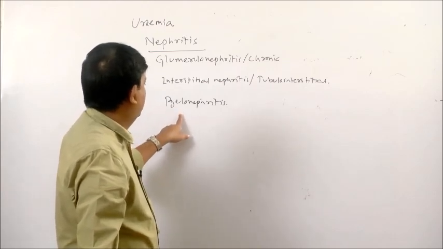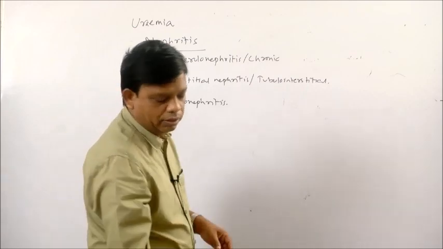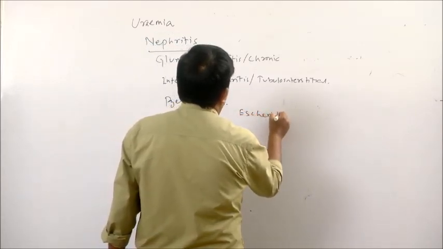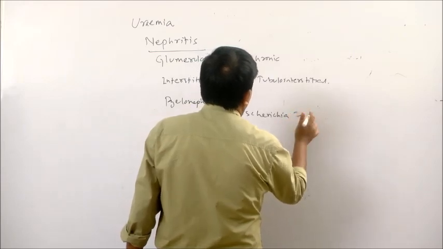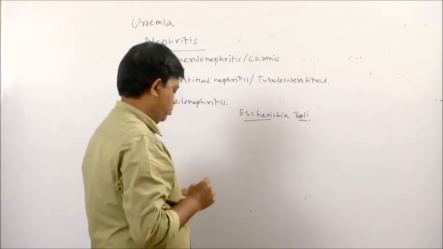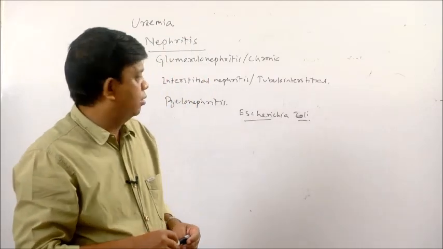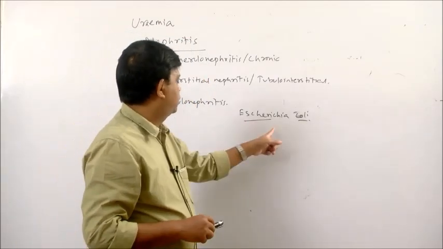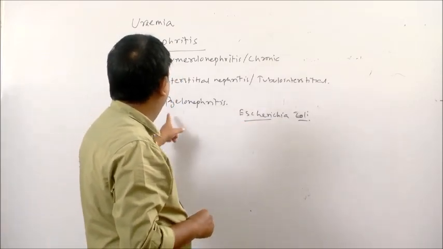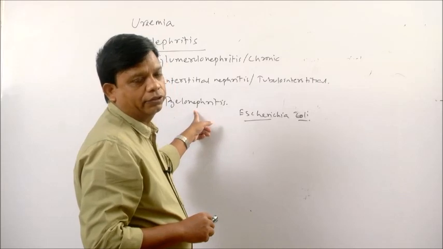Then the third type is pyelonephritis. Pyelonephritis is caused by E. coli infection. Escherichia coli or E. coli is a bacterium. When these bacteria infect kidney or the urinary bladder, there will be inflammation of the tubules leading to pyelonephritis.